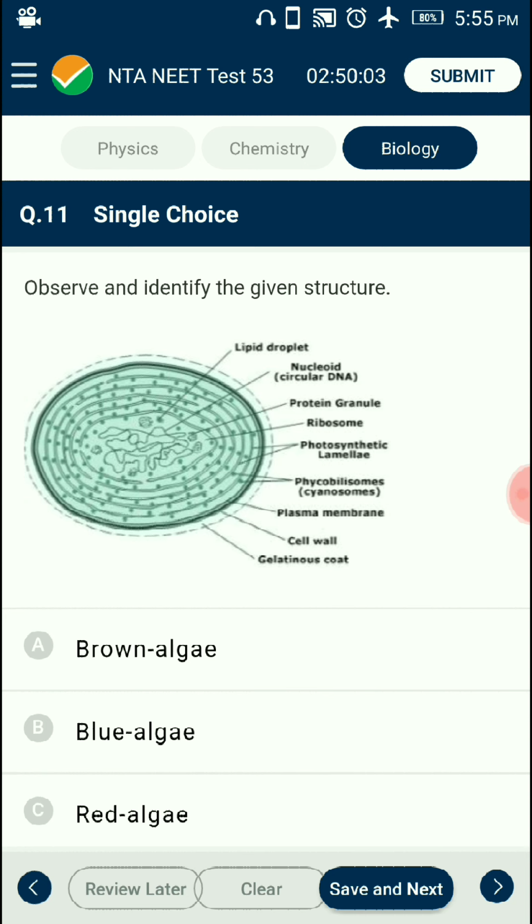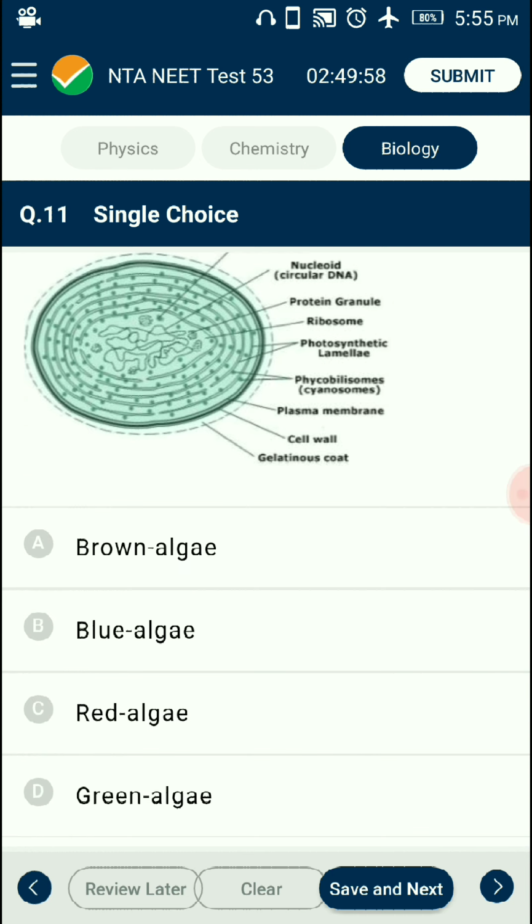Question number 11. Observe and identify the given structure. Here one of the diagrammatic representations is given. Blue-green algae is a cyanobacterium enclosed by a cell membrane, cell wall and gelatinous coat. In the cytoplasm, there are layers of phycobilisomes, photosynthetic lamellae, ribosomes, protein granules and circular DNA molecules. So the given diagrammatic representation is option B, blue-green algae.